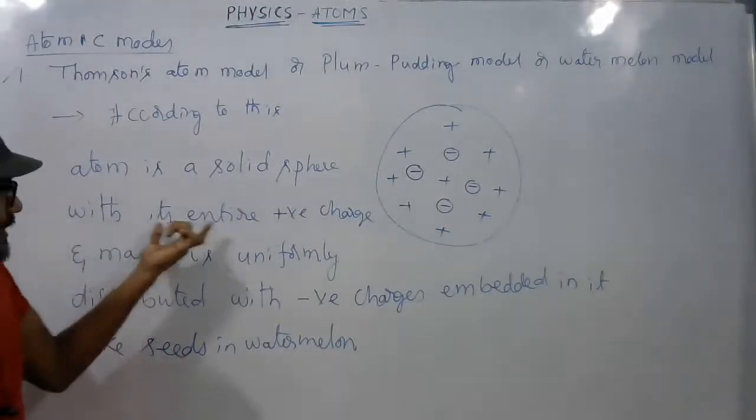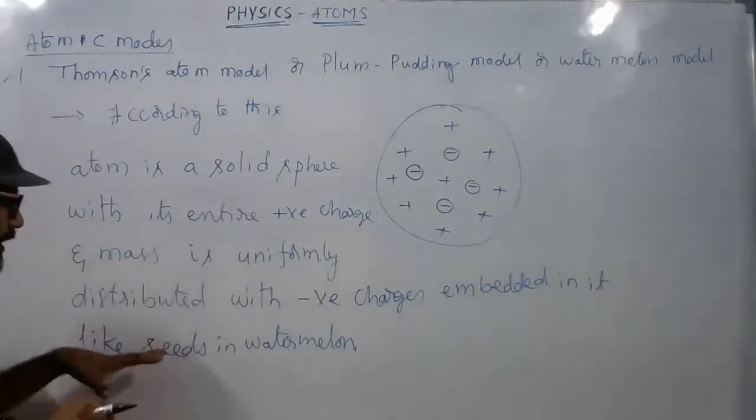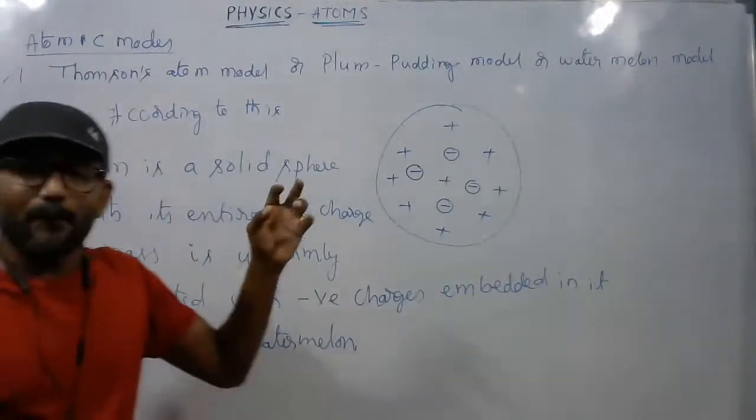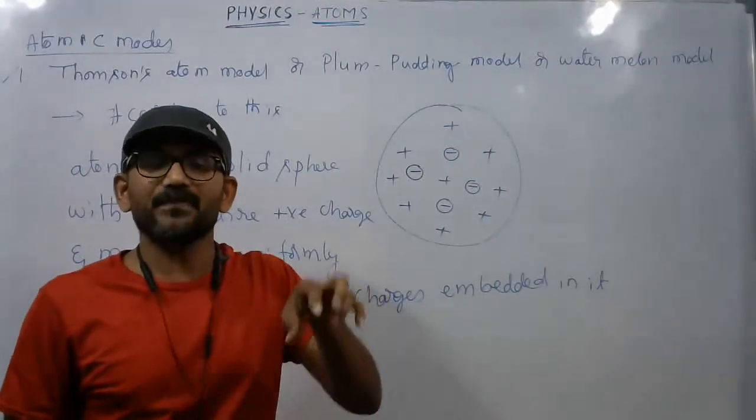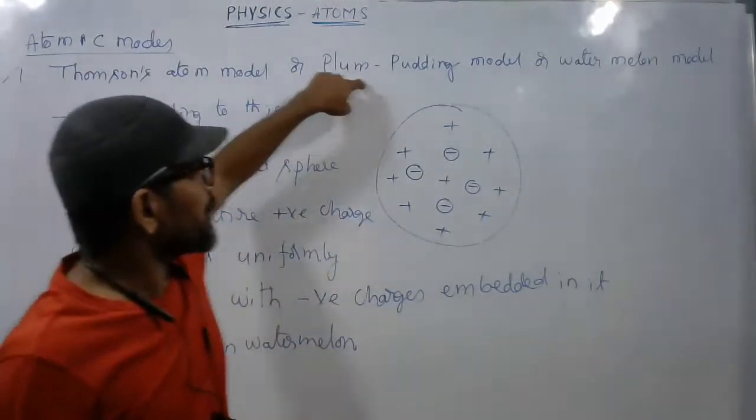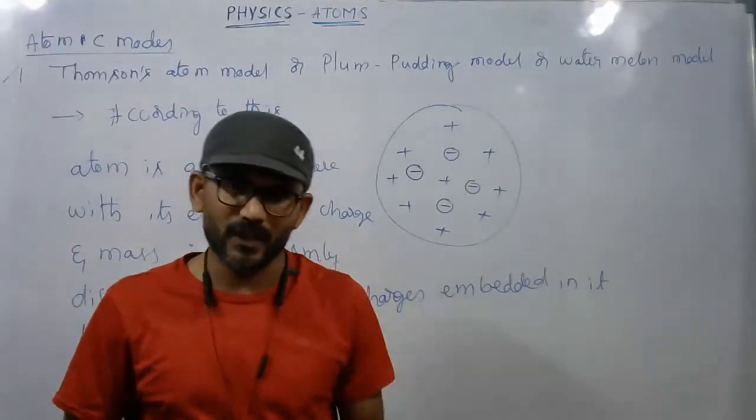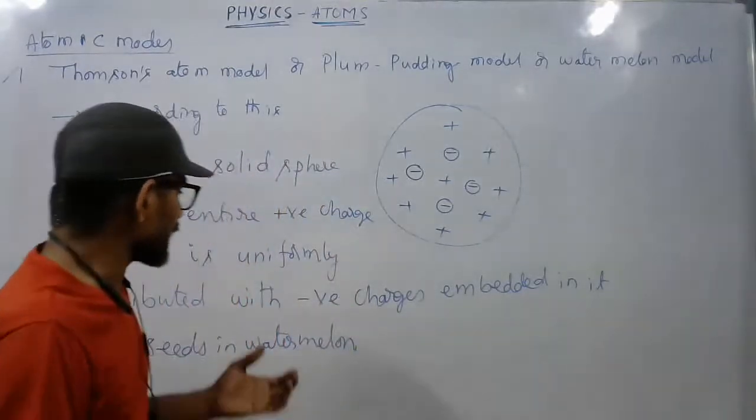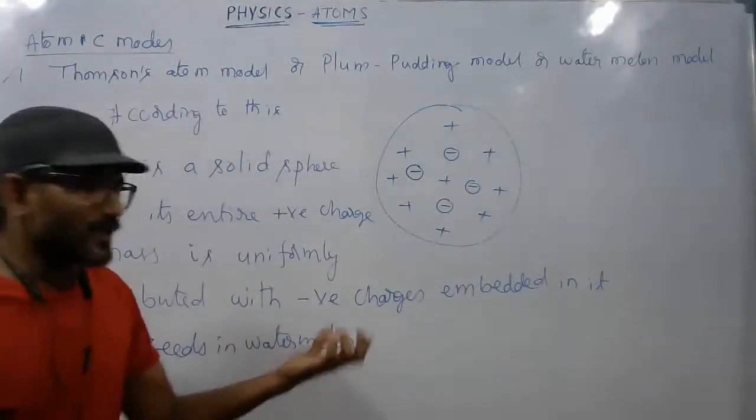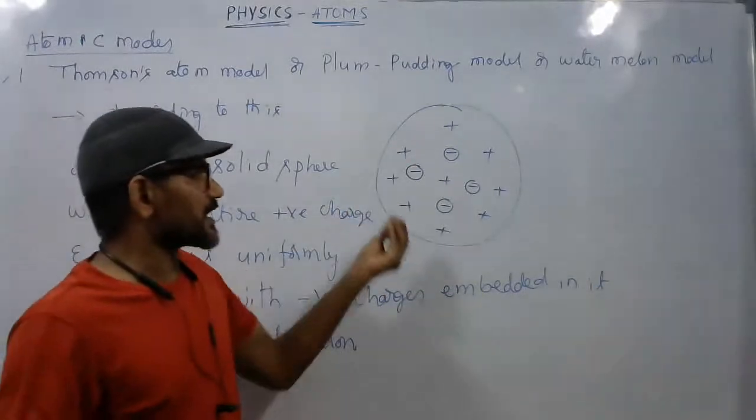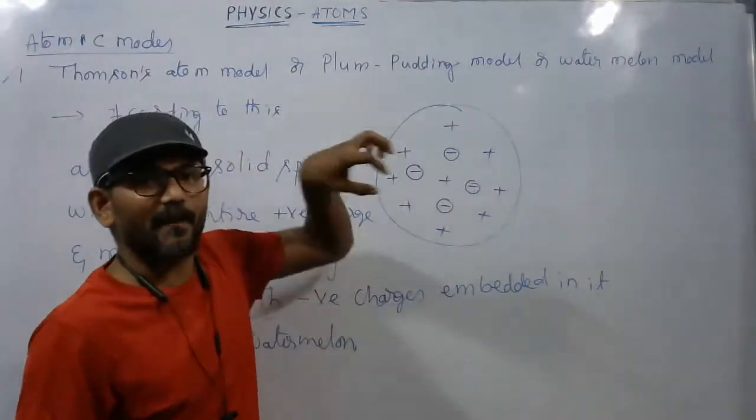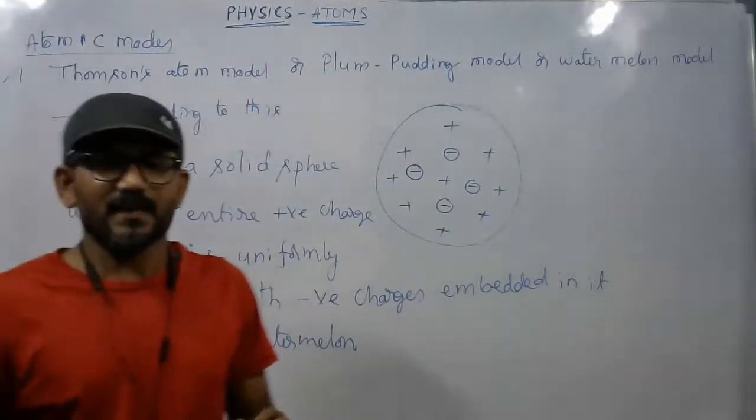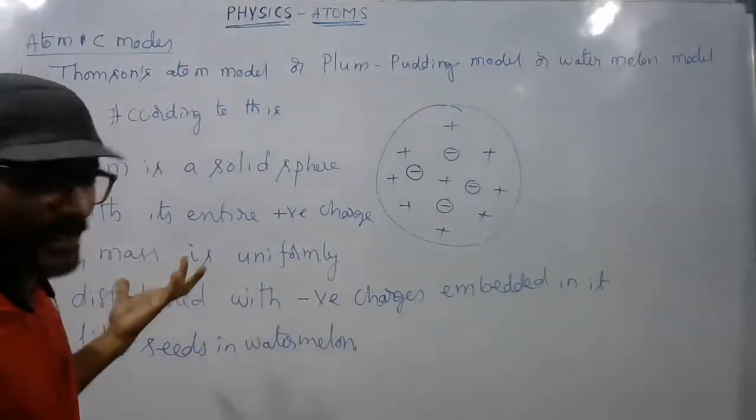Or I can say, according to this, the atom is a solid sphere with its entire positive charge and mass uniformly distributed, with its negative charges embedded in it, like plums in a pudding. So it is named the plum pudding model. You might have seen plum pudding cake, in which the plums are embedded. Just like that, he assumed negative charges are embedded in this fashion. That's why it is named the plum pudding model. This is briefly about Thomson's atom model.